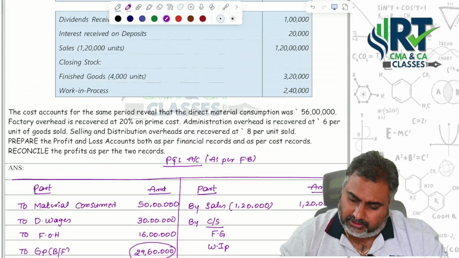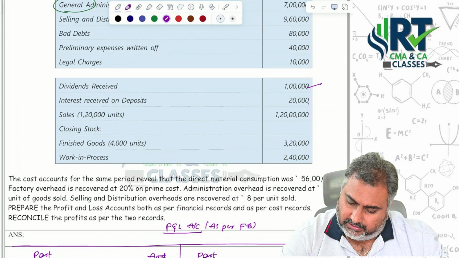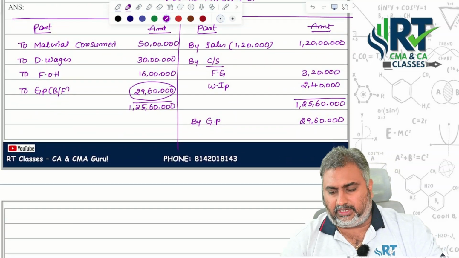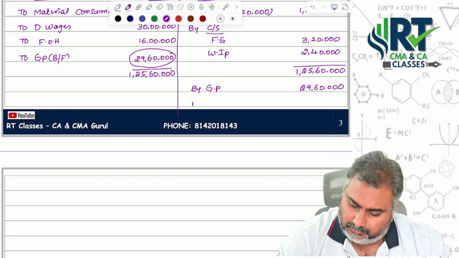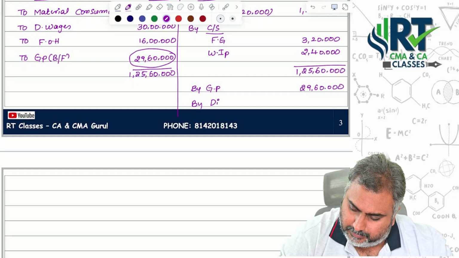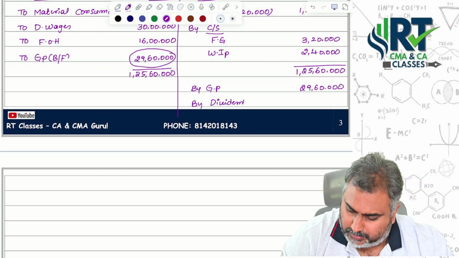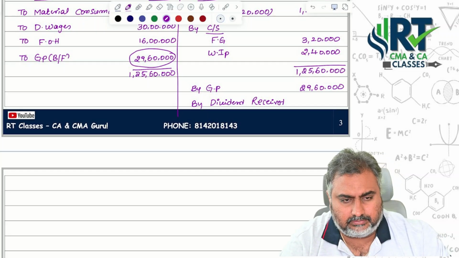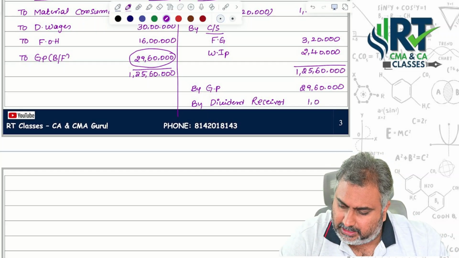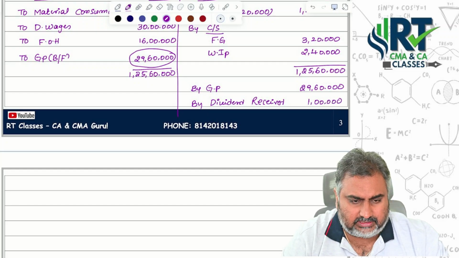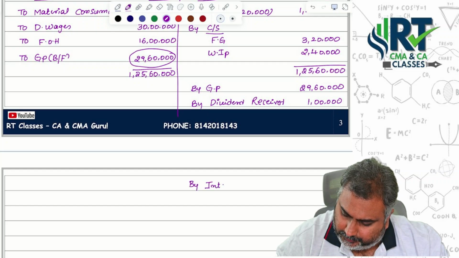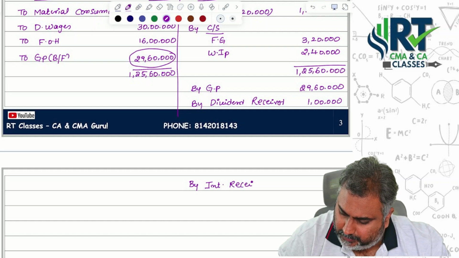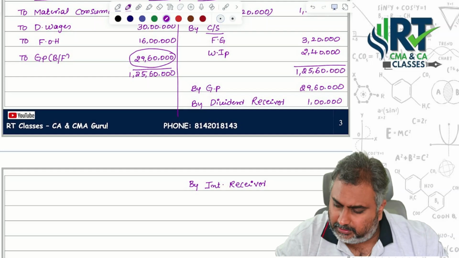If you check the question, you have incomes: dividend received and interest received, which should be credited to your profit and loss account on the credit side as incomes. By dividend received, 1 lakh, as well as by interest received, 20,000.